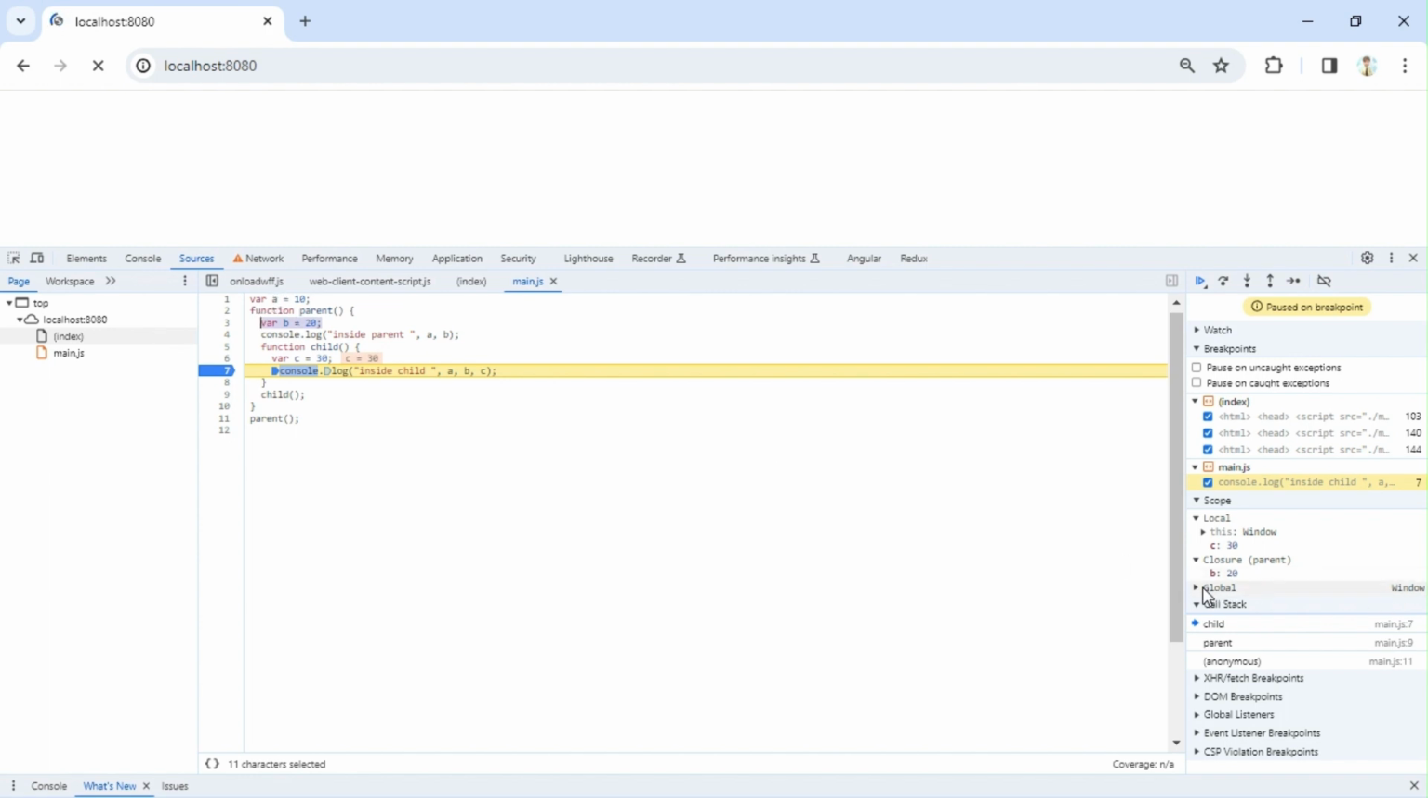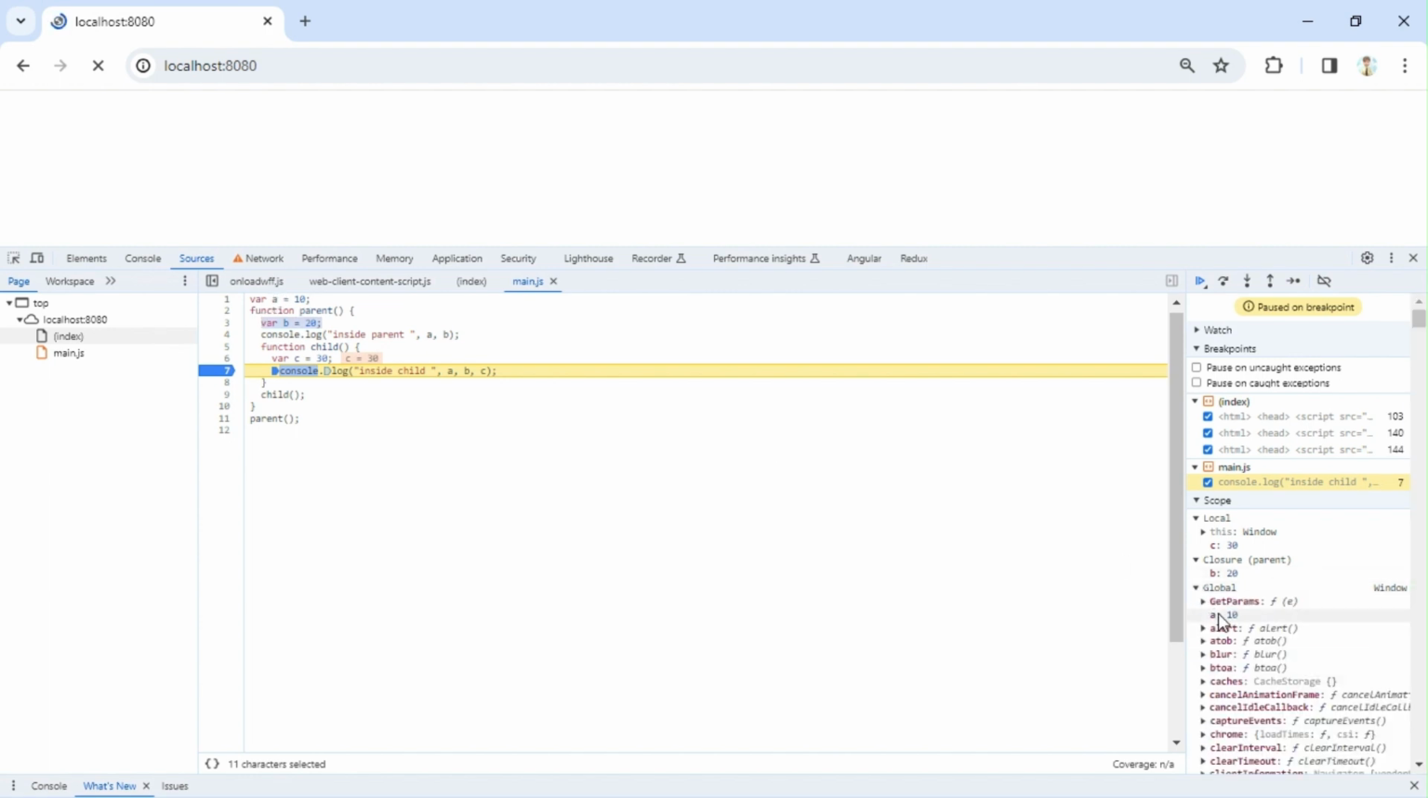Again, there is something called global, inside which we have variable a. So inside the global we have a, inside the parent scope we have b, and inside the child scope we have c. This child function has access to all these three scopes. You can see this b is nothing but a closure. So this is what we need to understand from JavaScript execution.